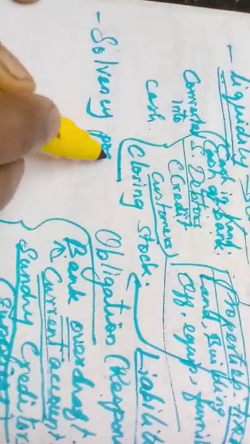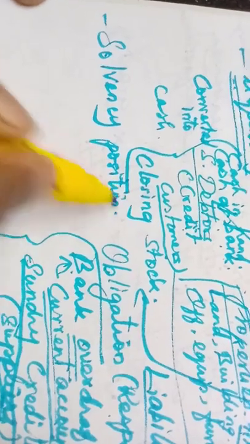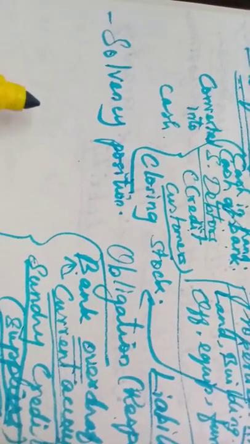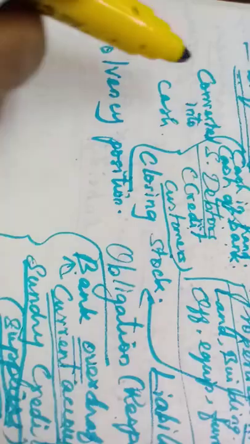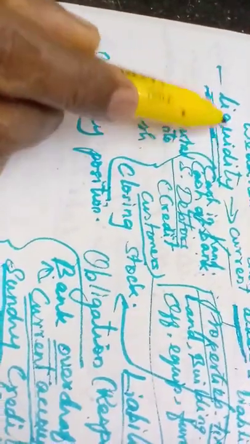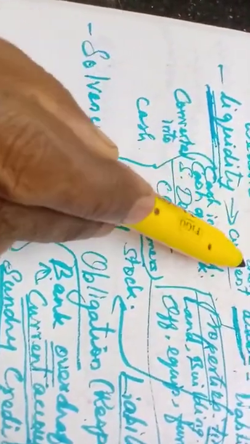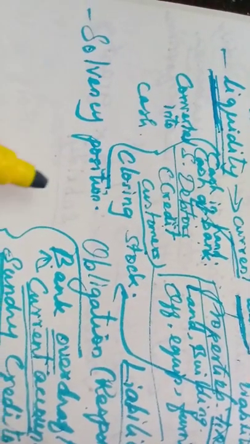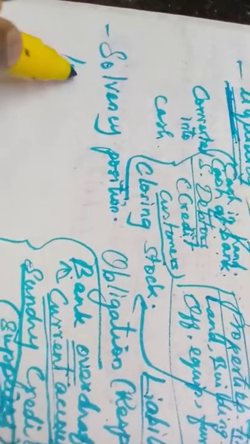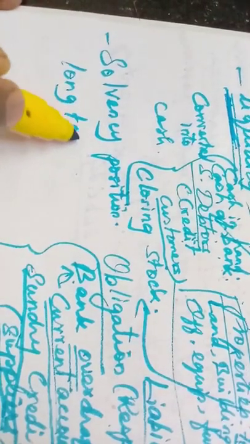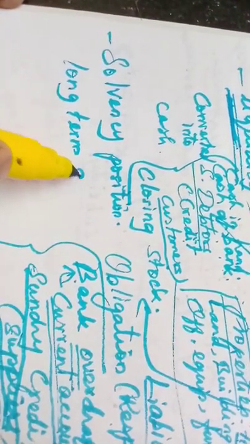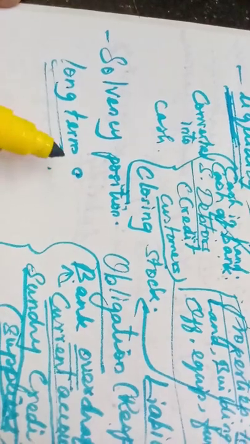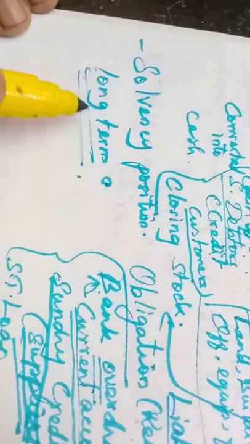Solvency position. What is the solvency position? Here, liquidity means liquid assets. We can say current assets are liquid assets also. Then solvency position is related to the long-term obligations with the long-term assets. Long-term, because they have the long-term assets.